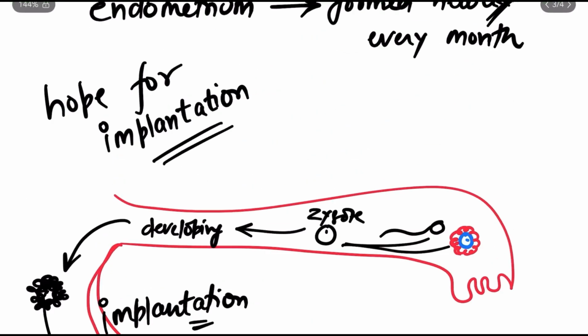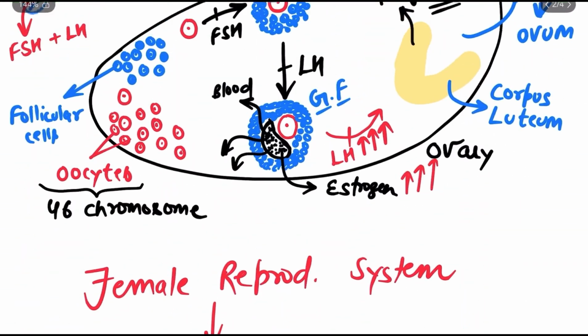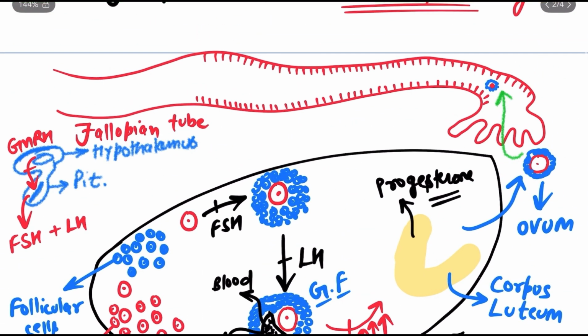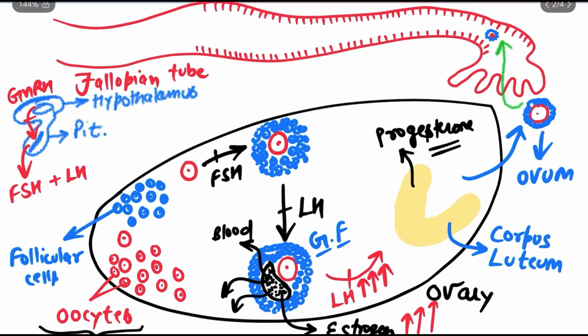But we are talking about the no fertilization case. That means no sperm will come, no sexual activity has happened, and no fertilization will occur. So what is going to happen to that endometrium? Let's see.